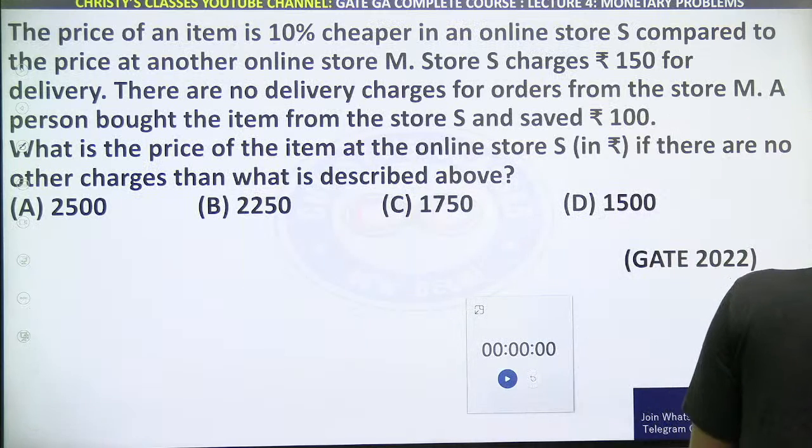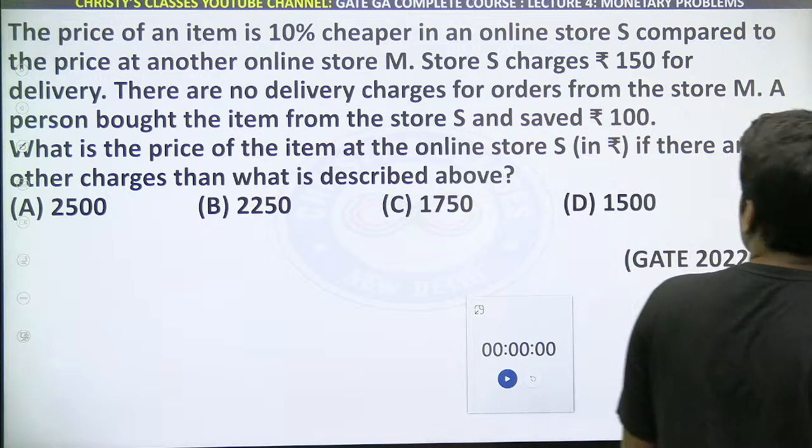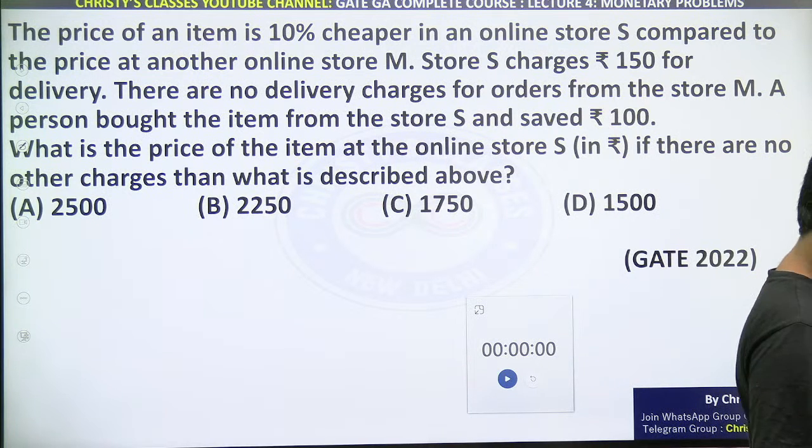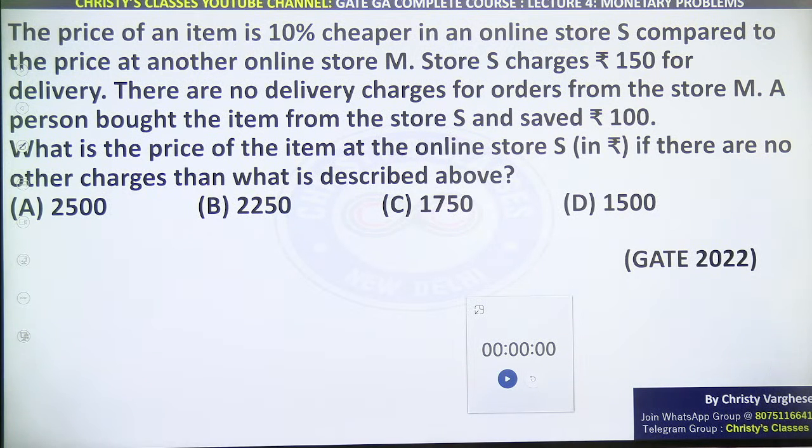One more question in 2022 which was asked. Please try it fast. Percentage is also involved. Start the timer.